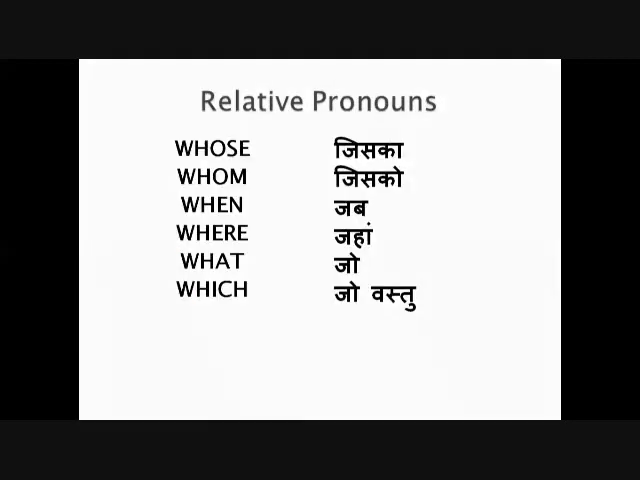Relative pronouns. Now, these are relative pronouns where you are talking about that person or thing in relation to another person or thing or situation. Let's look. Whose, whom, when, where, what, which. But it is not कौन, किसका, कब, कहाँ, किसको या कौन, but it is जिसका, जिसको, जब, जहां, जो, या जो वस्तु. Might be confused, but let's move ahead.